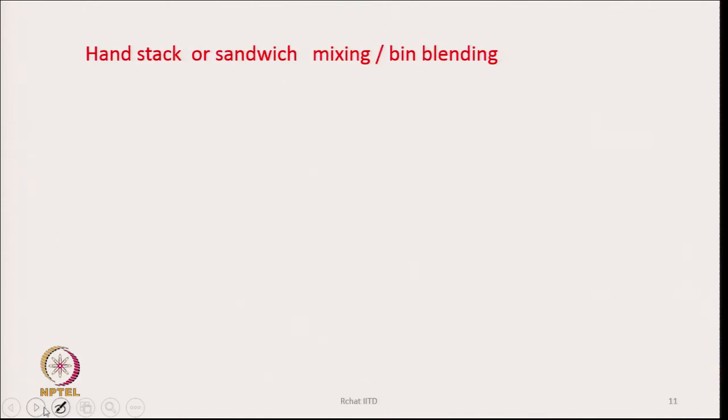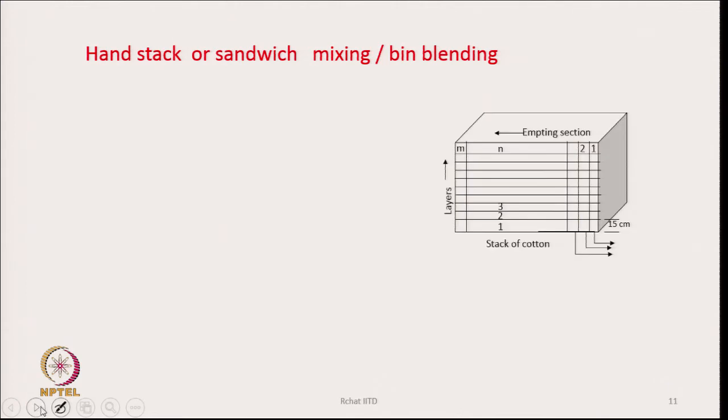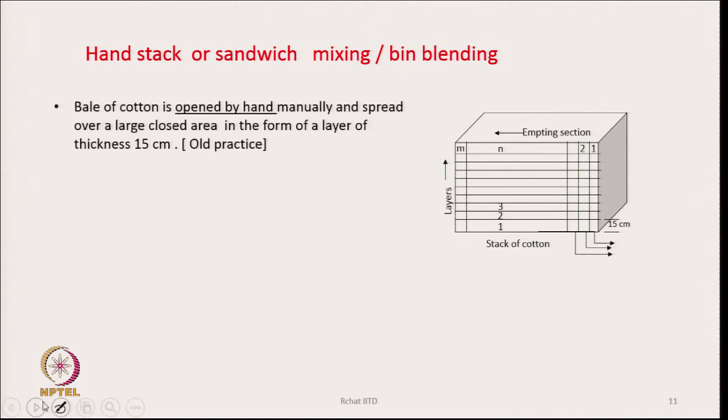Okay. Now the actual blending process. First of all, hand stack or sandwich mixing or bin blending, whatever we say, which is normally done manually. So, what you do? You see here there is a rectangular box, here the bale of cotton is fall open manually by hand and spread over a large closed area in the form of a layer of thickness roughly 15 centimeters.